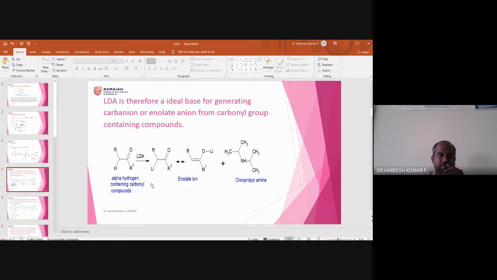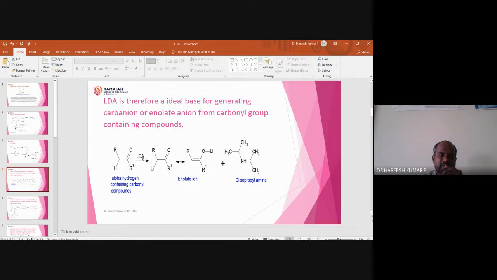So here I am taking a different carbonyl compound. You can observe that this carbon is called the alpha carbon, so we can say alpha hydrogen containing carbonyl compounds. When they react with lithium diisopropyl amide, its role is only to capture this proton.